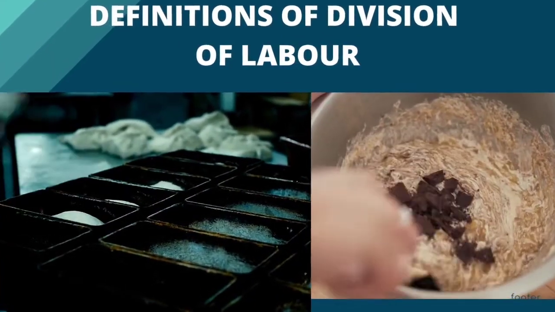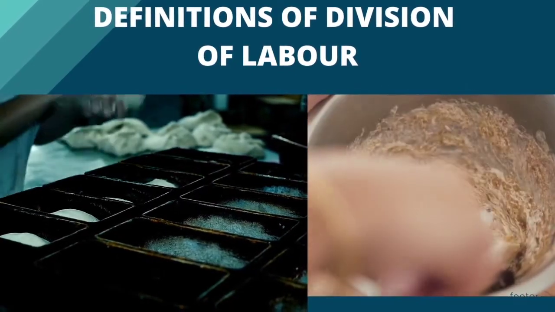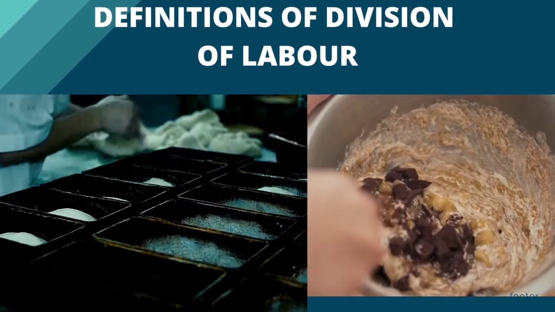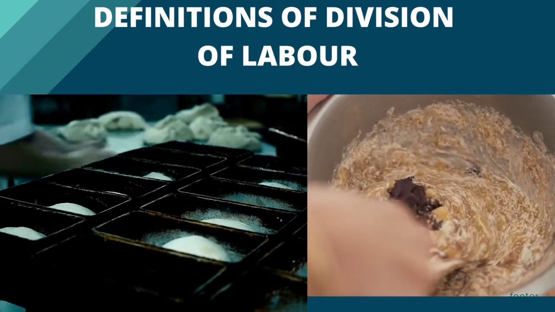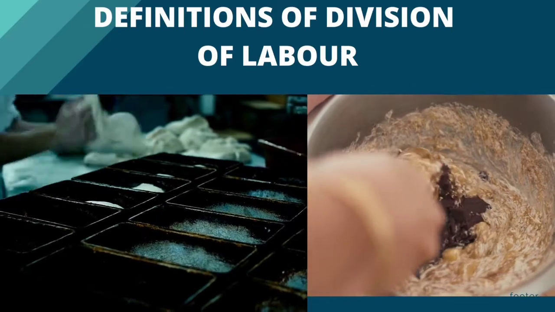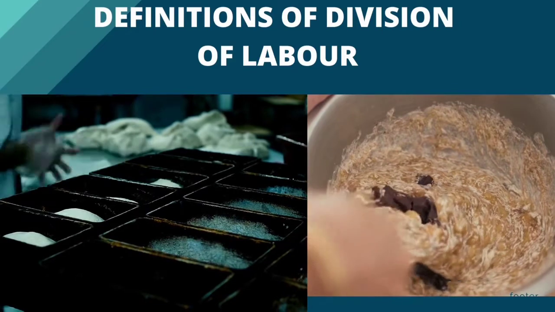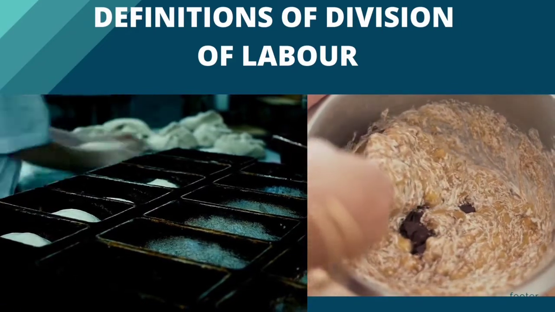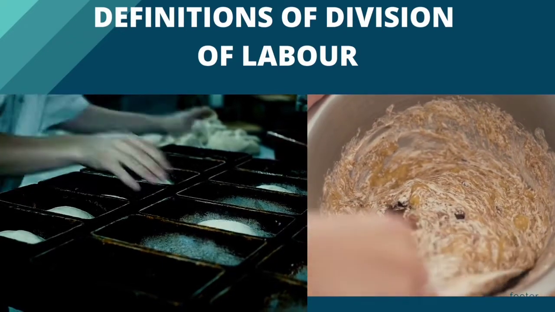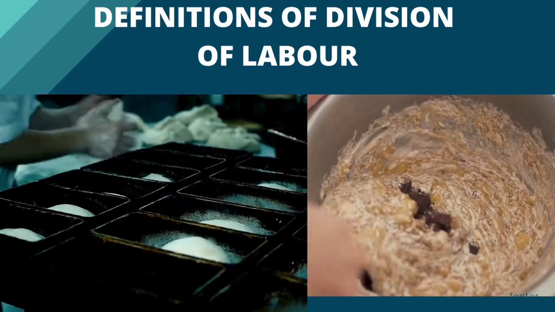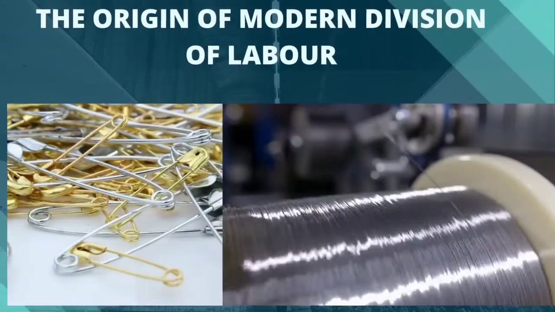Definitions of division of labor. Division of labor is defined as the breaking down of a production process into a number of separate operations whereby each operation is undertaken or performed by one person or a group of persons. Division of labor may also be defined as a system of breaking down of production process into different stages so that each stage is undertaken or handled by an individual. Division of labor takes place in a bakery whereby production process is broken down into stages.